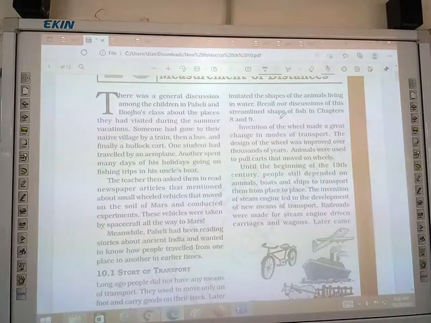These shapes imitated the shapes of animals living in water. Recall our discussions of this streamlined shape of fish in chapters 8 and 9.